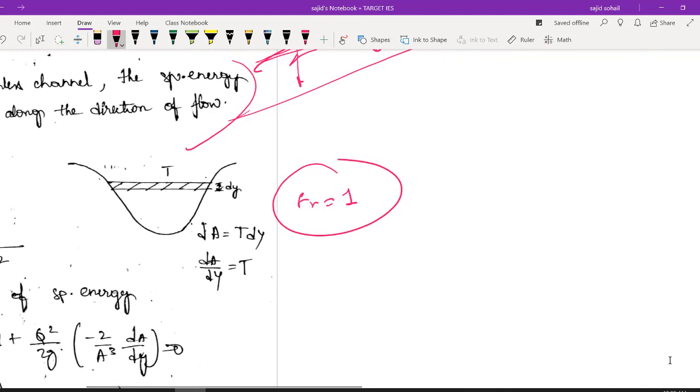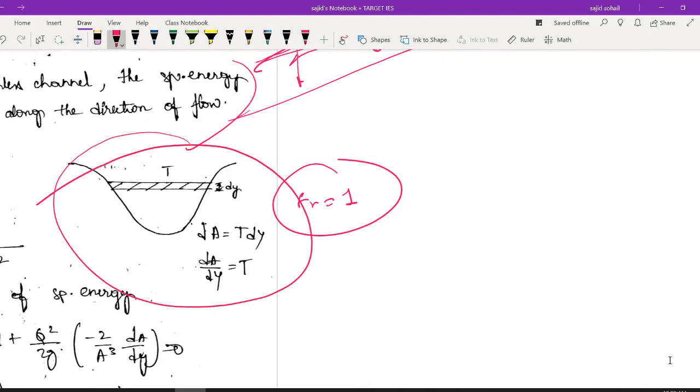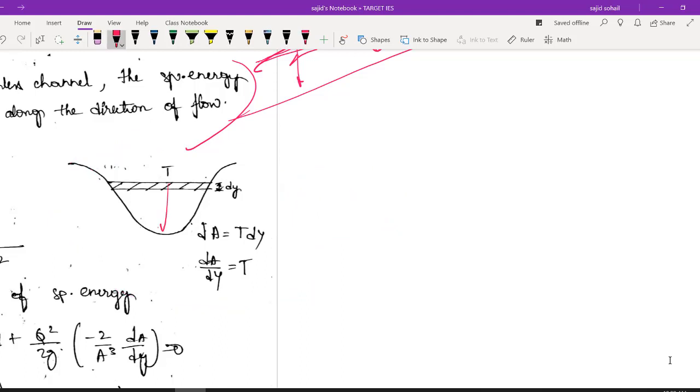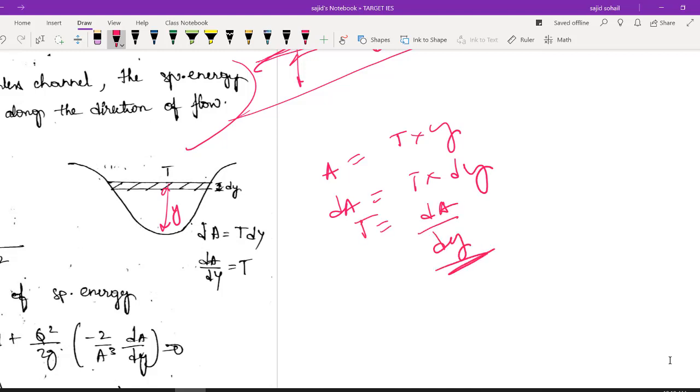So let us take any channel. कुछ इस तरह से मैंने channel ले लिया है. So area is A, top width is T, and the depth, let us say it is Y. So I can say my area is T into Y, right? So my dA will be T into dy, okay? And I can write T as dA by dy, T as dA by dy.